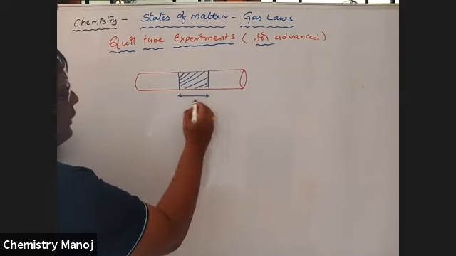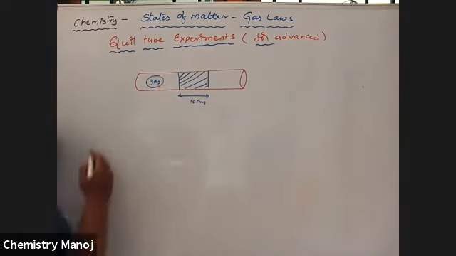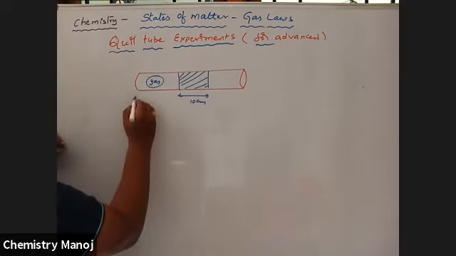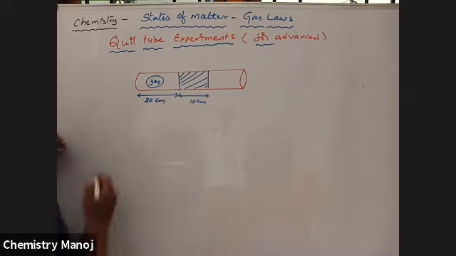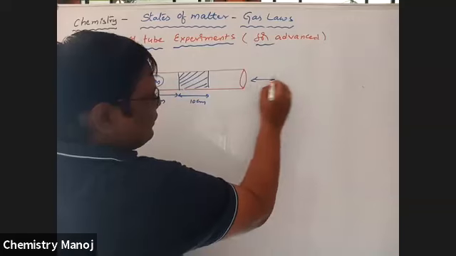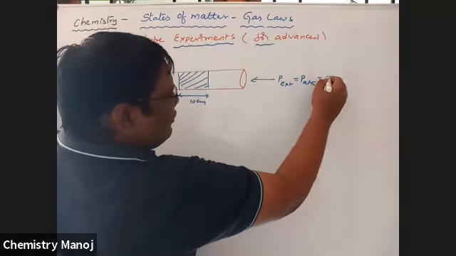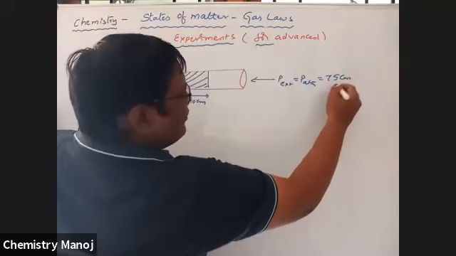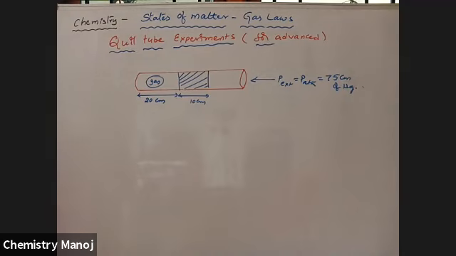At the beginning it is 10 centimeters. Gas is trapped here. So gas or air is 20 centimeters. P external, which is equal to P atmosphere, is equal to 75 centimeters of Hg.